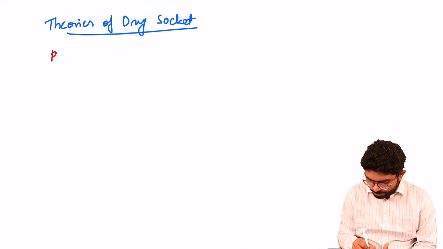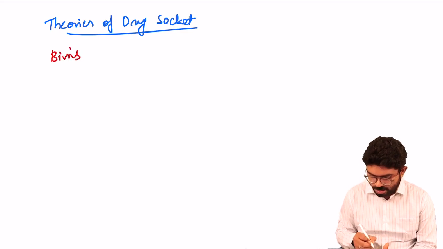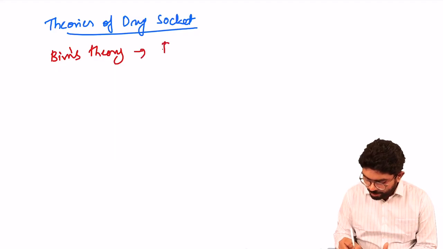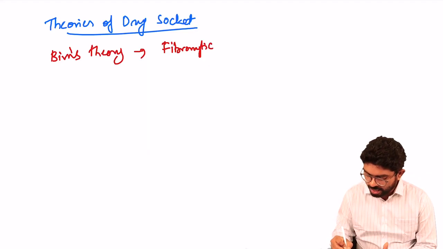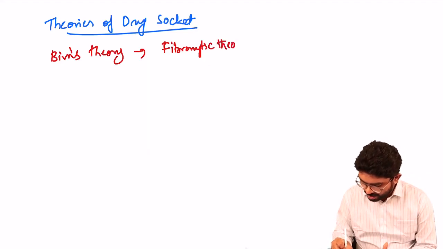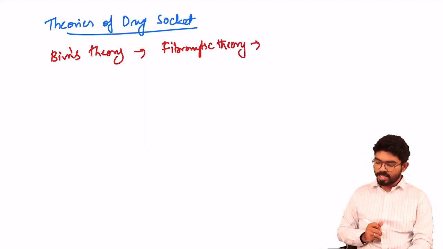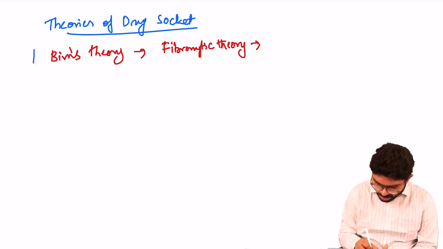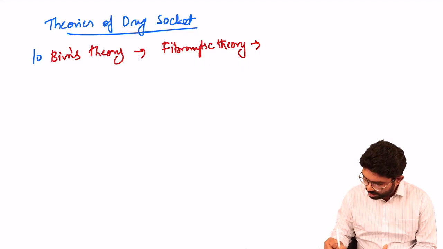One theory is Brent's theory. It speaks about the fibrinolytic system. The fibrinolytic activity is also called the fibrinolytic theory. And the organism that is primarily responsible according to this theory is T. denticola.